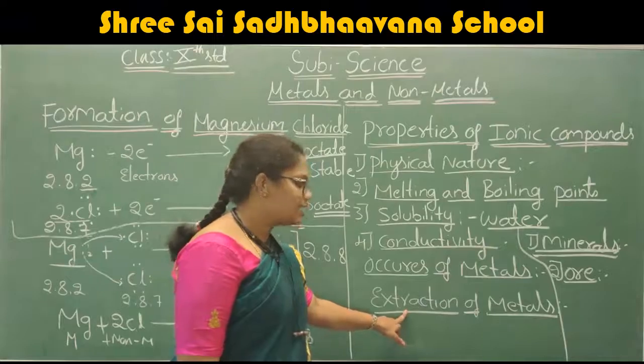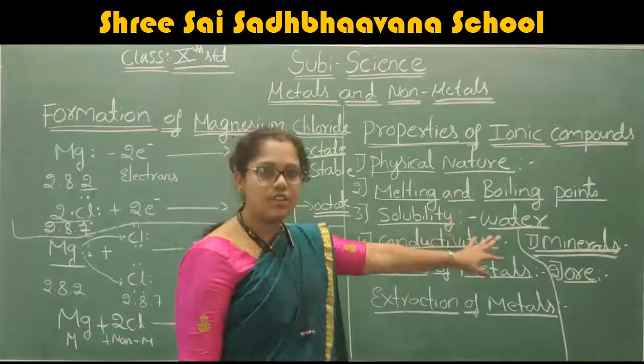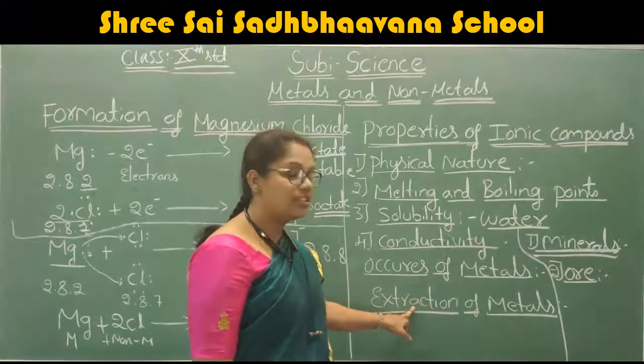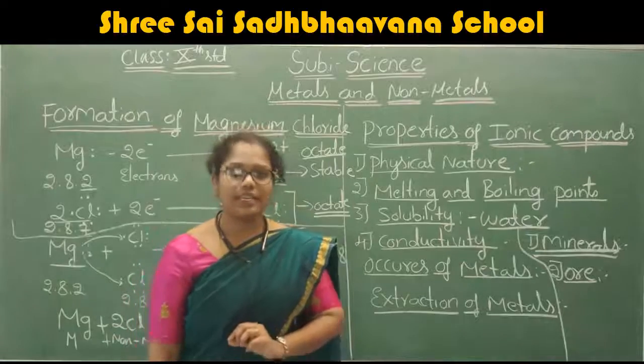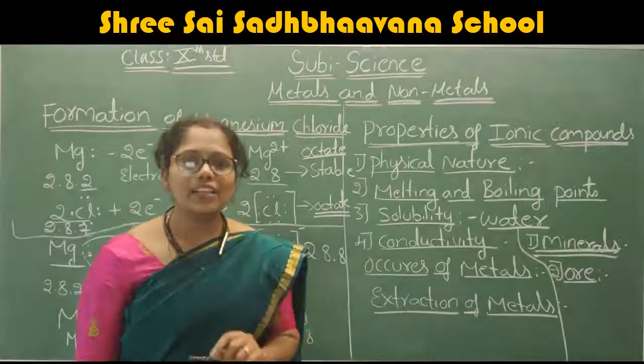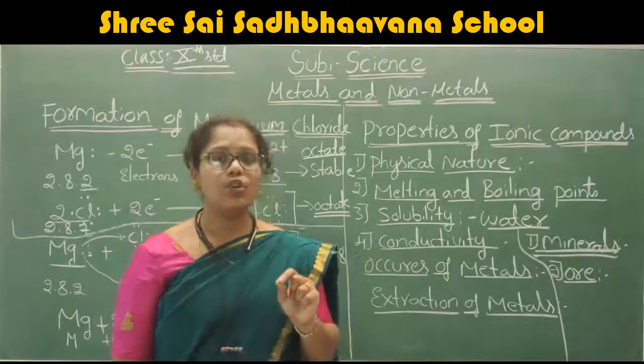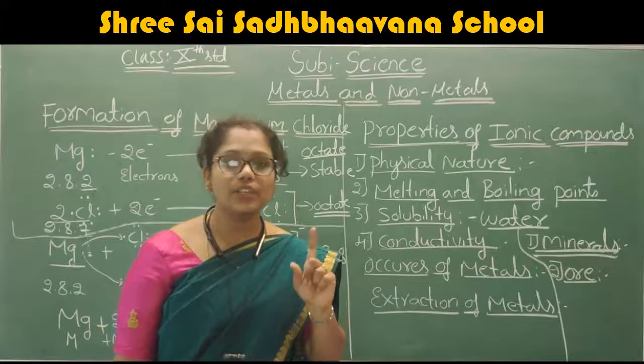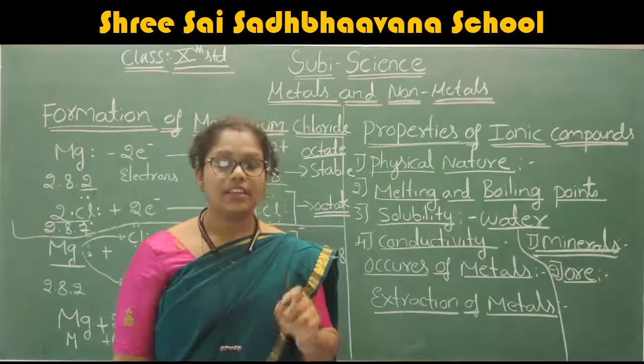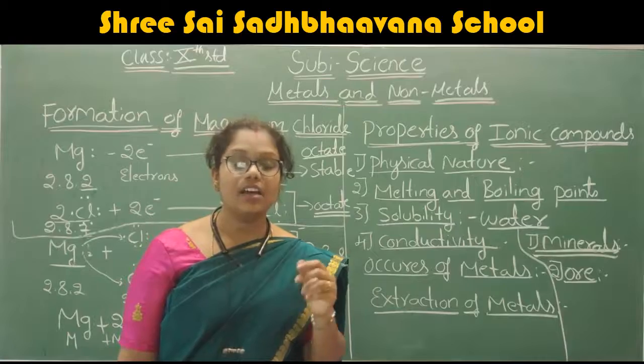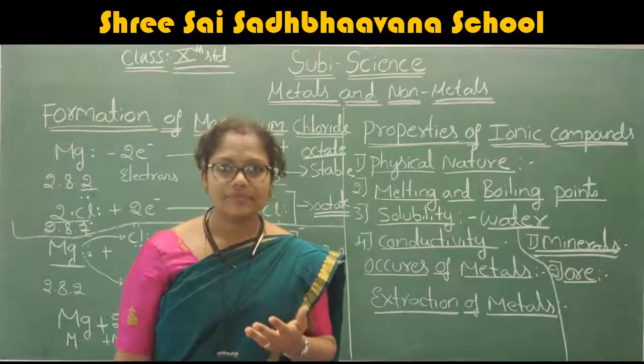After discussing the two definitions, next we are going to discuss the extraction of the metal. For the extraction of the metal, the first thing you want to remember is the reactive series. Did you remember the reactive series I explained in the last class?